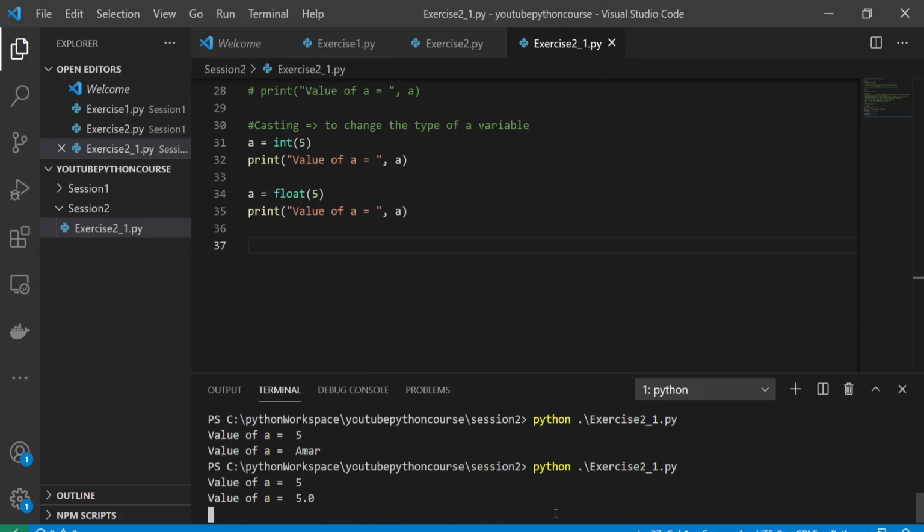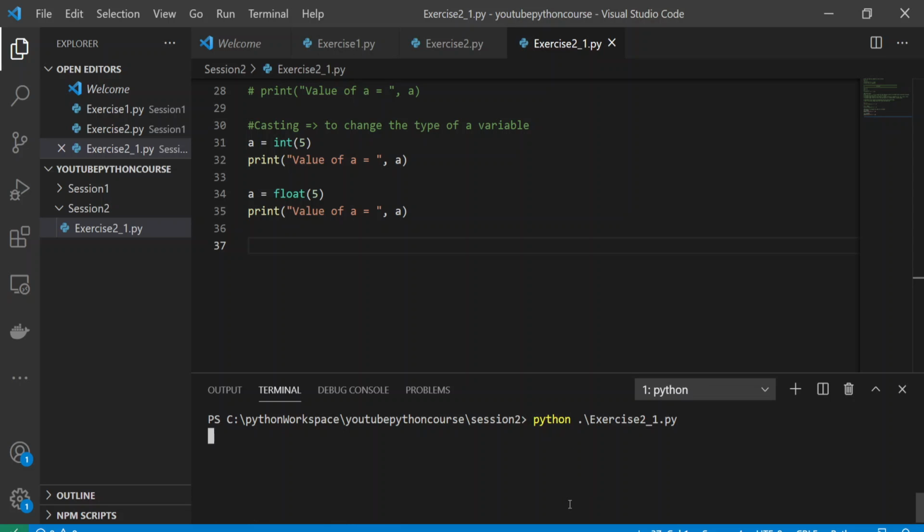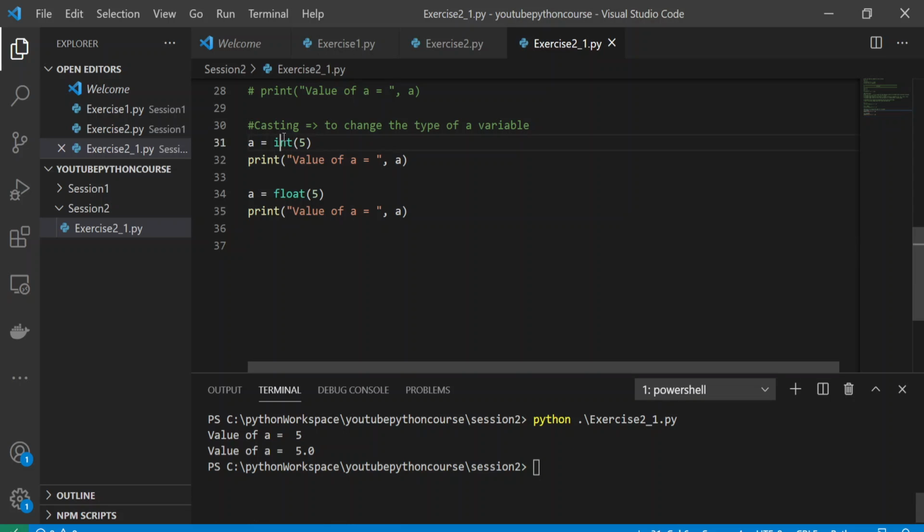Let's see what it gives. The first one gave me 5, the second one gave me 5.0 because that is a float number. Did you get this clearly? The first one is of type integer, and I printed it. The second one is of type float, so it printed the float type of whatever was stored in this variable.